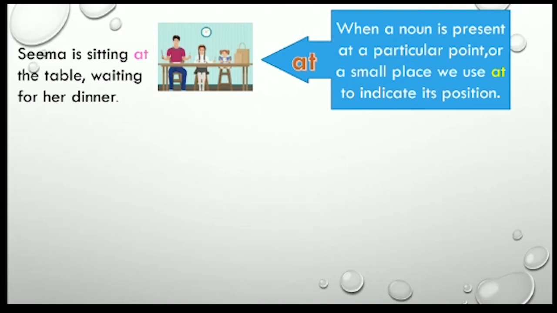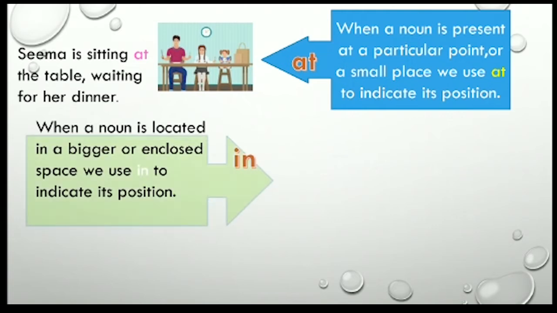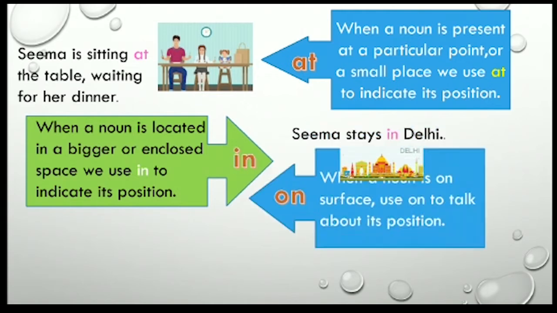Seema is sitting at the table waiting for her dinner. So here we used at because when a noun is present at a particular point or a small place, we use at. So here at the table indicates its position. Second preposition is in. When do we use in? When a noun is located in a bigger enclosed space, we use in to indicate its position. Now see the example. Seema stays in Delhi. So here in indicates that Seema is in Delhi.